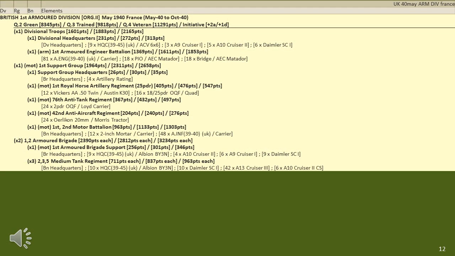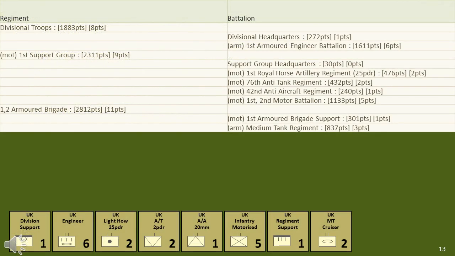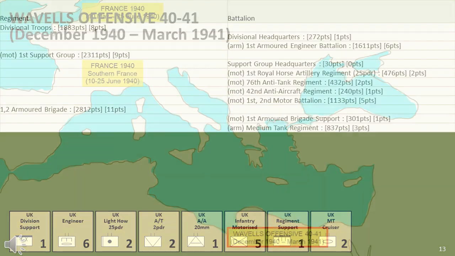We'll now look at the actual division that was fielded in France. The actual division which the British were forming in France was only formed and deployed after the Battle of Dunkirk. While never fully formed as it was intended, the British Armoured Division which fought in France was beginning to look like a standard armoured division. The motorised infantry battalions were rather powerful, being well equipped with support weapons.